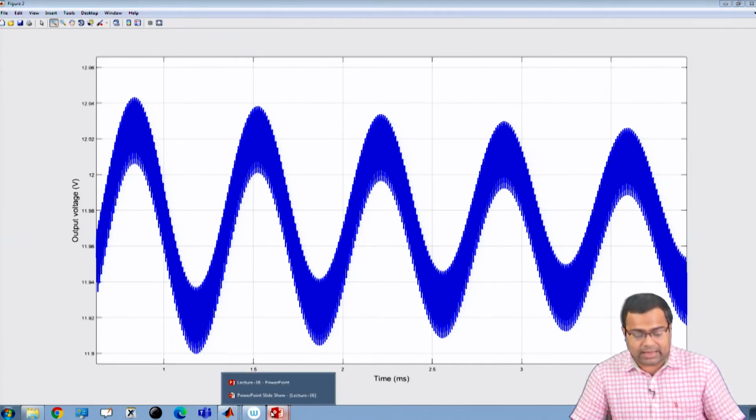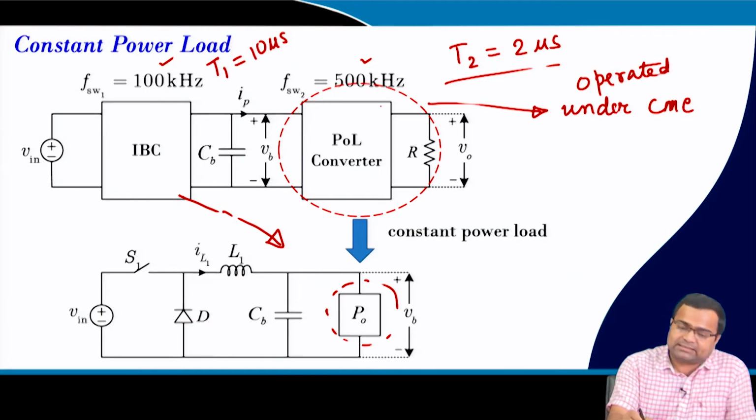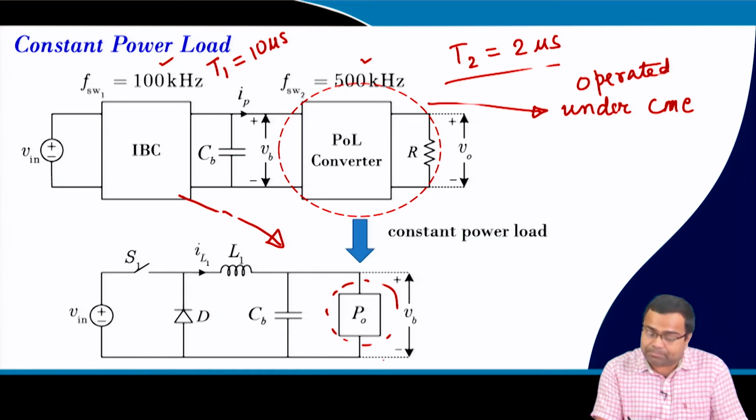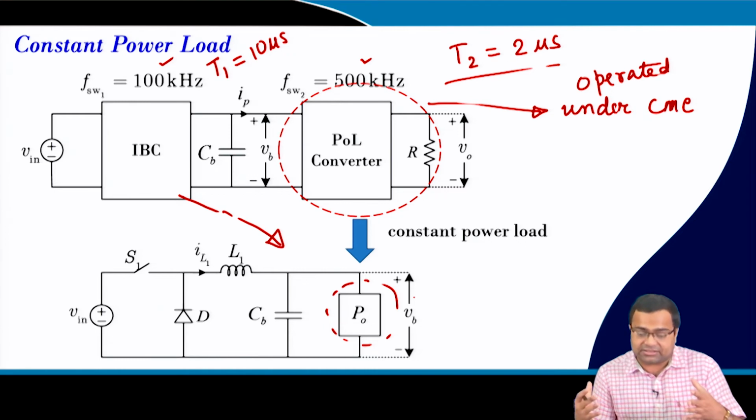Now, we want to take the second one. That means, in the second case, if we replace this POL converter by a constant power load, can we get an identical result?